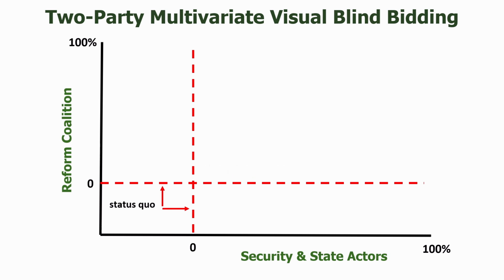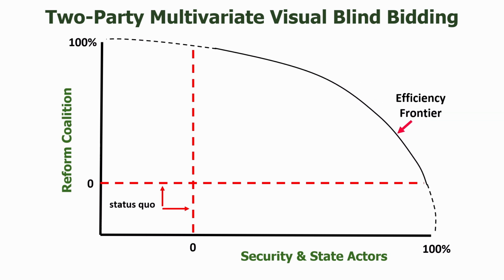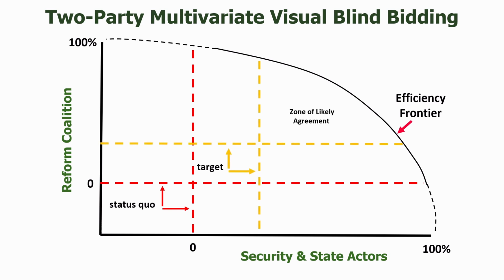The status quo levels, together with the efficiency frontier, define a zone of possible agreement. But each party also has a minimum level of satisfaction that they would be willing to accept. These levels define a zone of likely agreement. The Smartsettle process proceeds as follows. Parties are encouraged to exchange optimistic proposals that represent somewhat more than they would consider fair, so that they still have some room to concede, but not so much more that the other party is offended.